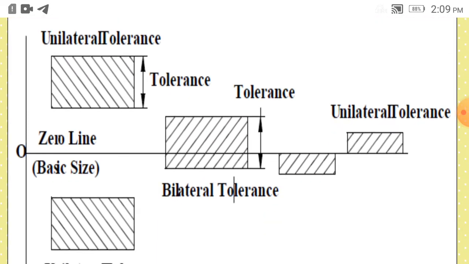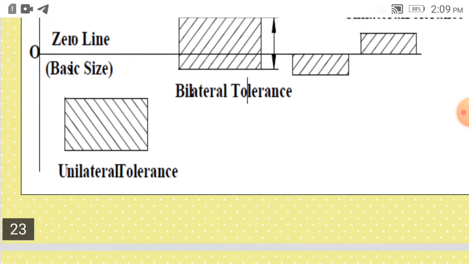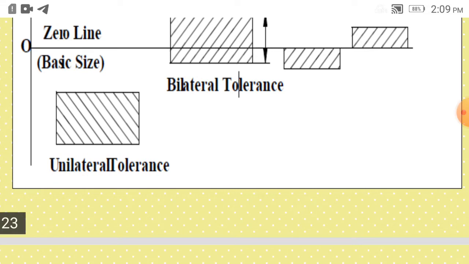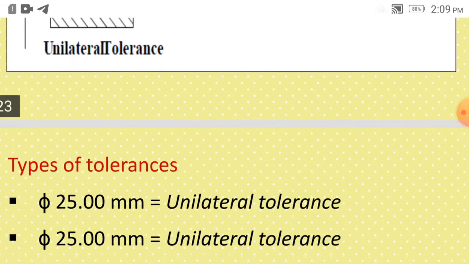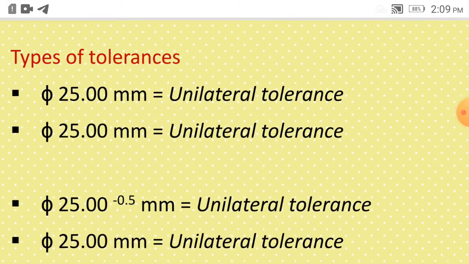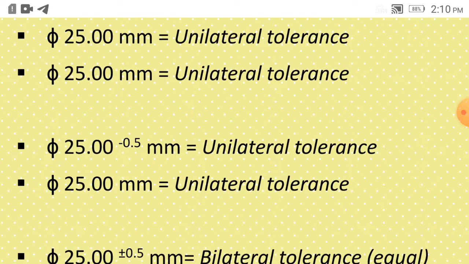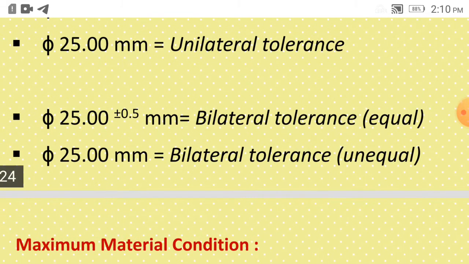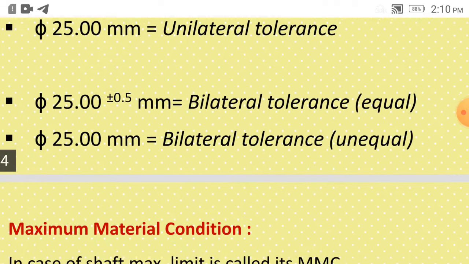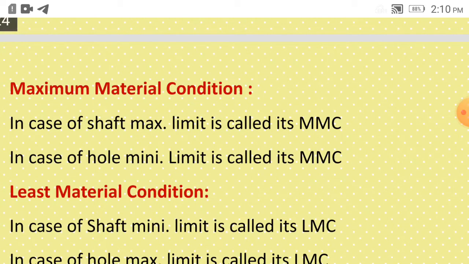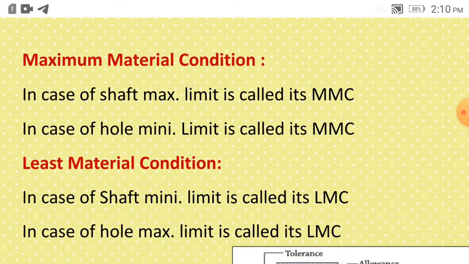So this is the basic size or zero line. Unilateral tolerance shown on one side. This is bilateral tolerance, on either side it is shown. This is also unilateral tolerance. This is also unilateral tolerance. So it is on one side. Tolerance is given on only one side. So this is unilateral tolerance. This is unilateral tolerance, minus 0.5. This is bilateral tolerance. Equal bilateral tolerance means on both sides the tolerance is given equal.